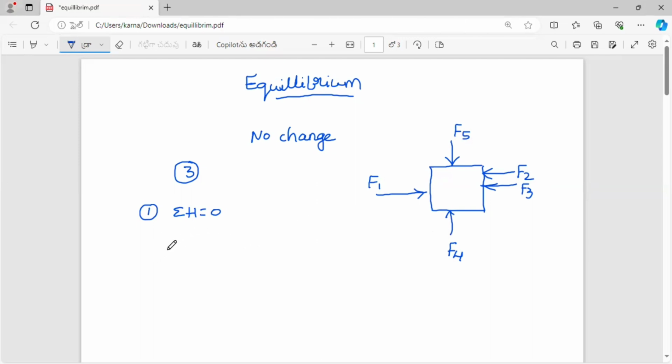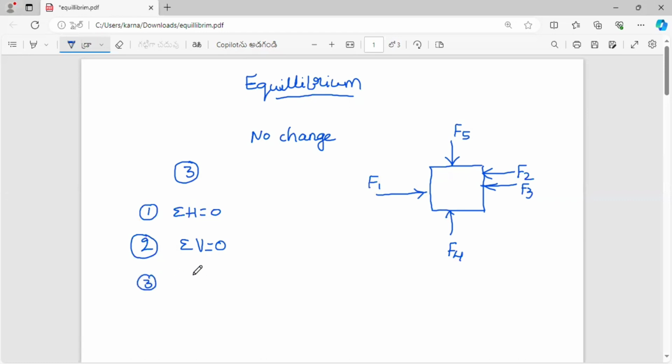Next, sigma H equal to 0 means the algebraic sum of the horizontal components. What are the horizontal components? F1, F2, F3. These are the horizontal components, and their algebraic sum is equal to 0. The second condition for equilibrium is sigma V equal to 0. That means the algebraic sum of the vertical components, the vertical forces. What are the vertical forces? F5, F4. The algebraic sum of the vertical forces will be equal to 0.